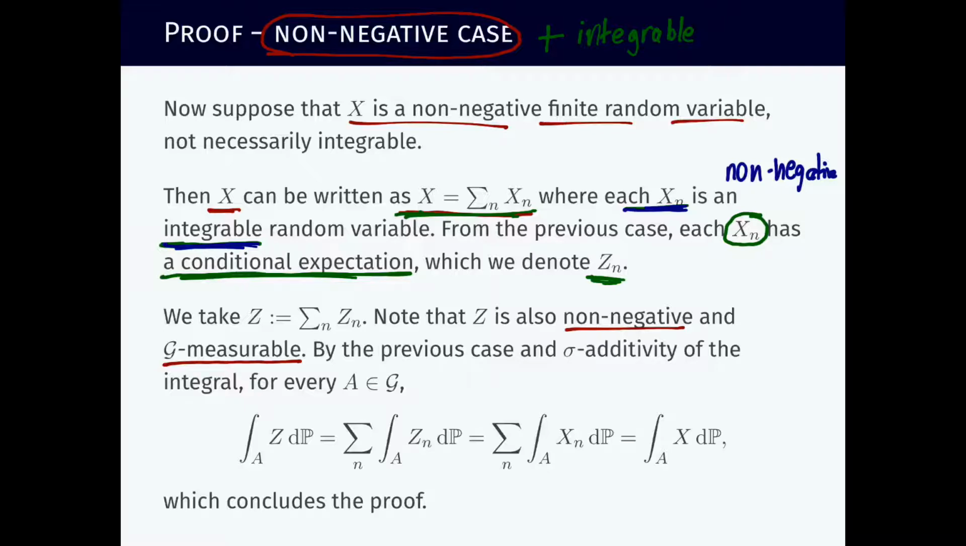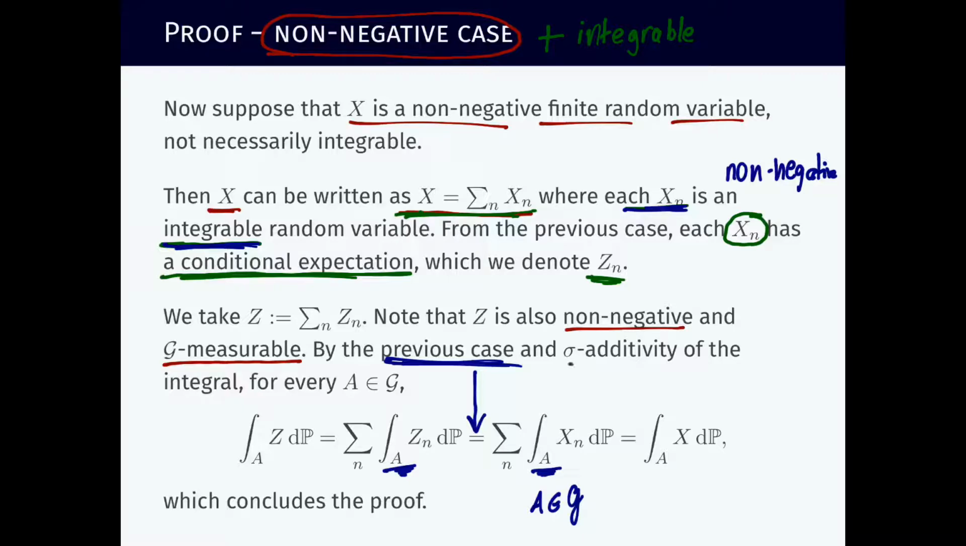Okay, and then using the previous case, what is the previous case? That each Z_n is a conditional expectation. So each Z_n has this property here. We can substitute Z_n by X_n if we are integrating over a set A that is in the sigma algebra G. So this is what we mean by previous case: we can replace Z_n by X_n when we are integrating. This is when we use it.